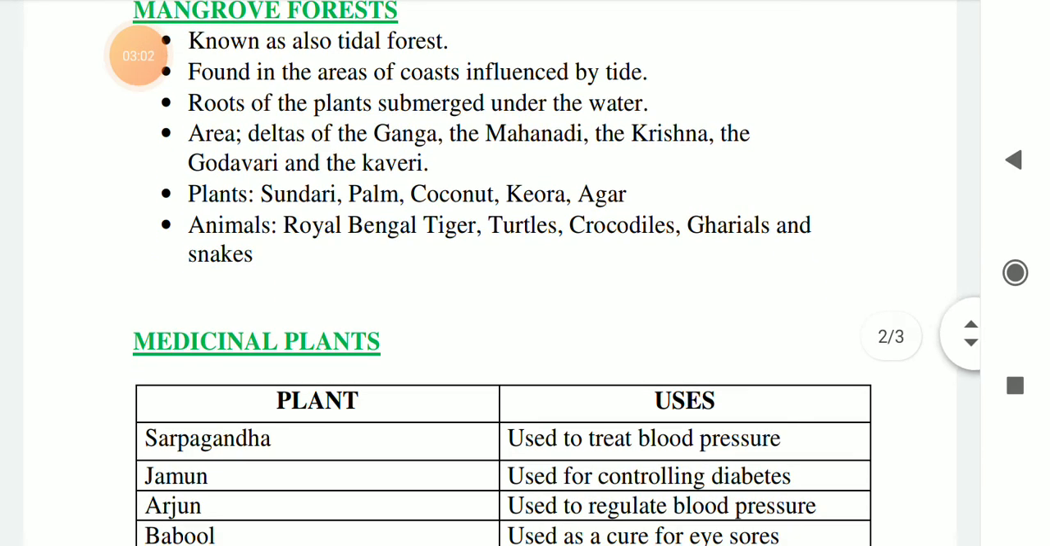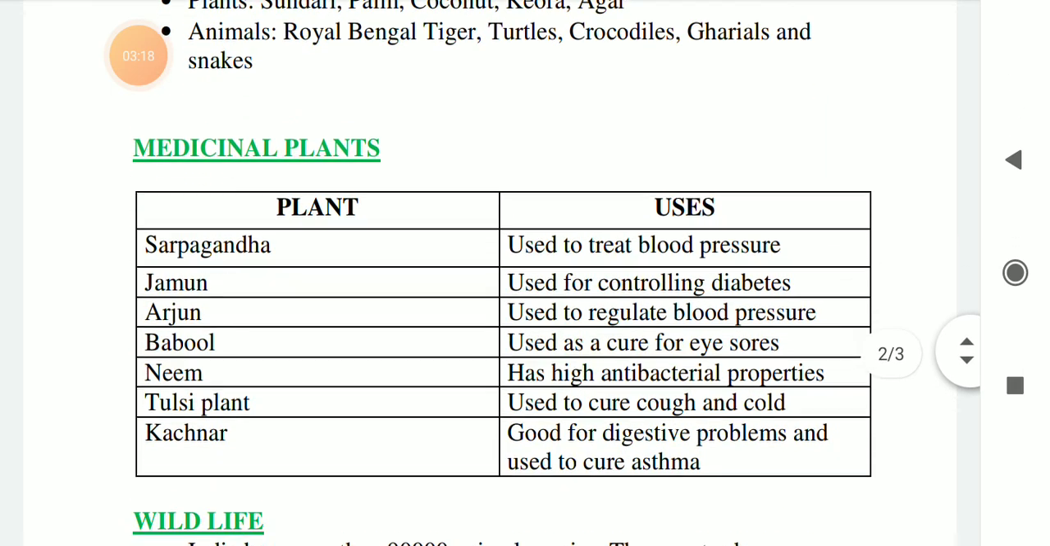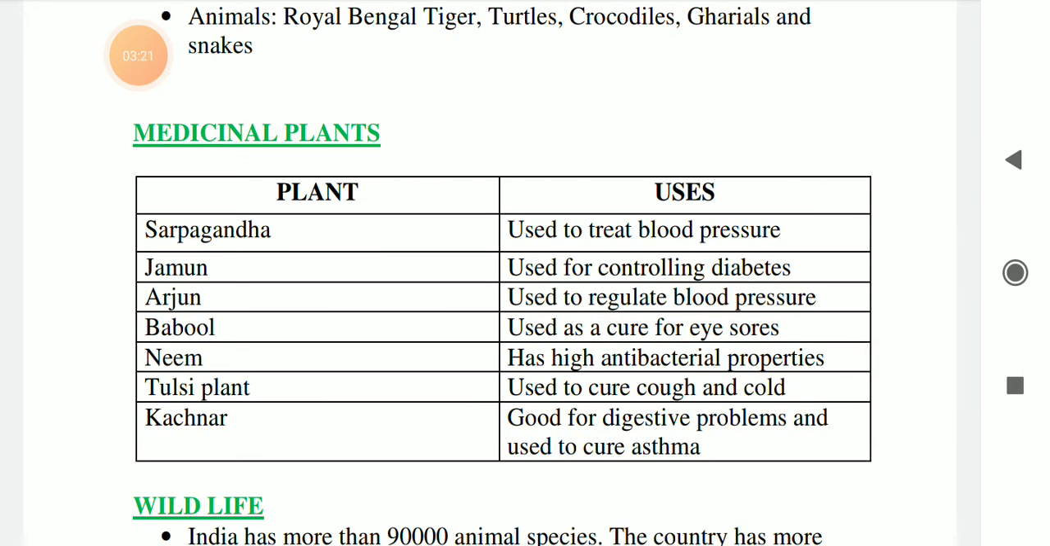And some plants are present in this forest like sundari, palm, coconut, keora, then agar etc. And some animals are also present in the mangrove forest like Royal Bengal tiger, tortoises, then crocodiles, gharials and snakes. Now some medicinal plants are also present in our India. Some medicinal plants are like sarpagandha, jamun, arjun, babul, neem, tulsi plant and kachnar.